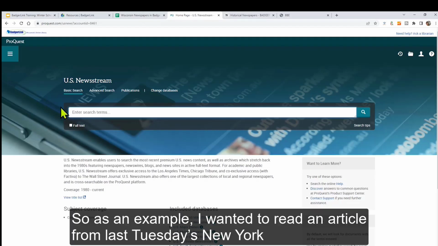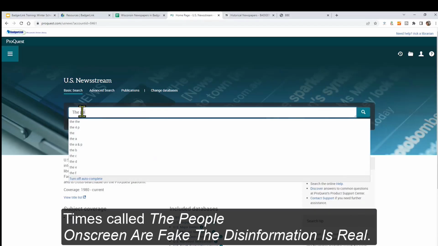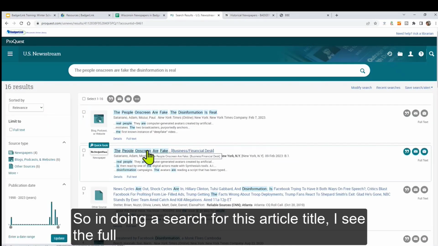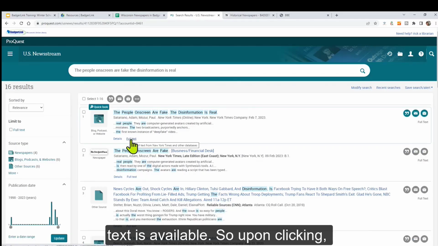So as an example, I wanted to read an article from last Tuesday's New York Times called "The People Are Fake Information." So in doing a search for this article title, I see the full text is available.